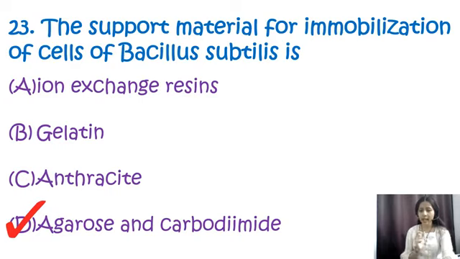Agarose is a polysaccharide derived from seaweed, commonly used for the support matrix due to its biocompatibility and its ability to form a gel. Carbodiimide is a chemical compound often used to cross-link the agarose matrix and the cells. It provides stability to immobilize the cells. So the correct option over here is D, that is agarose and carbodiimide.